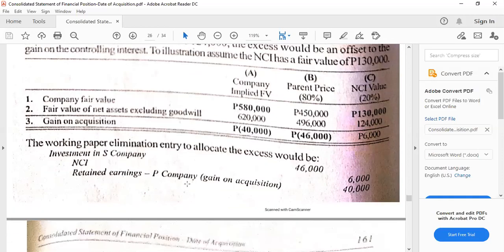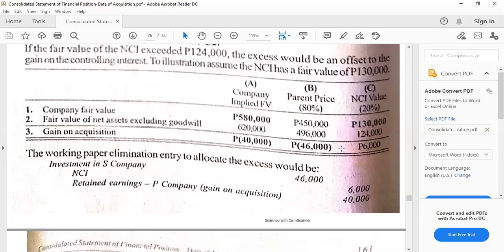And to eliminate this, we are going to debit investment in S company for 46,000, and then NCI has to be given 6,000, and the retained earnings for the company should be gain on acquisition of 40,000. And by the way, this elimination entry is just to illustrate the impact of the gain on acquisition